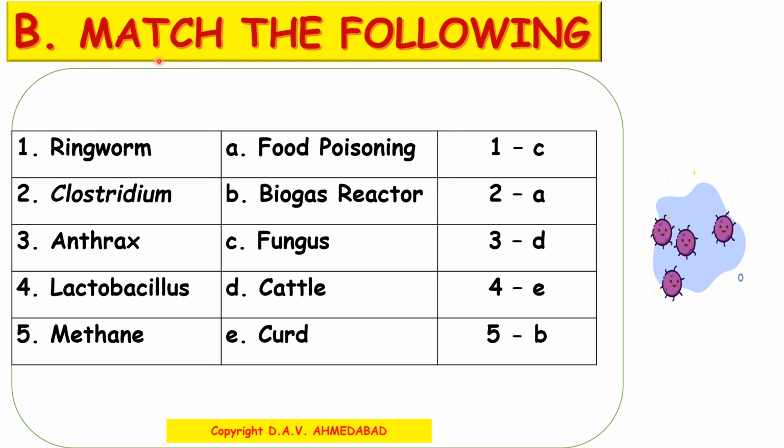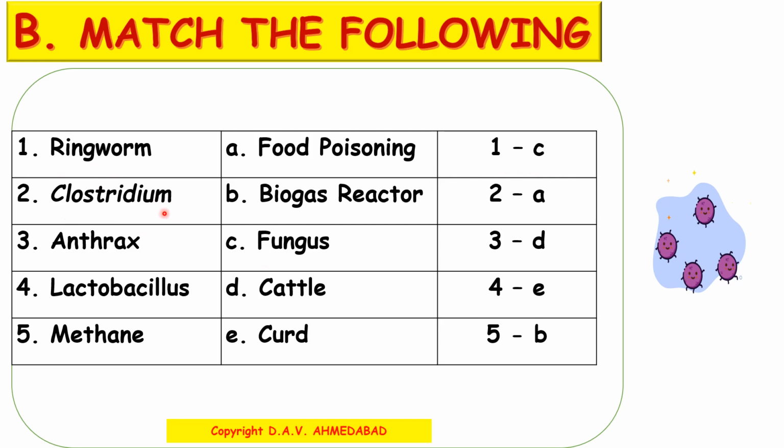B. Match the following. In column A, it has been given ringworm, Clostridium, anthrax, lactobacillus and methane. In column B, the options given are food poisoning, biogas reactor, fungus, cattle, curd. Now coming to the matching. Ringworm. Now what is ringworm? Yes, it's a fungus. Ringworm is a fungus. So 1 goes to C.